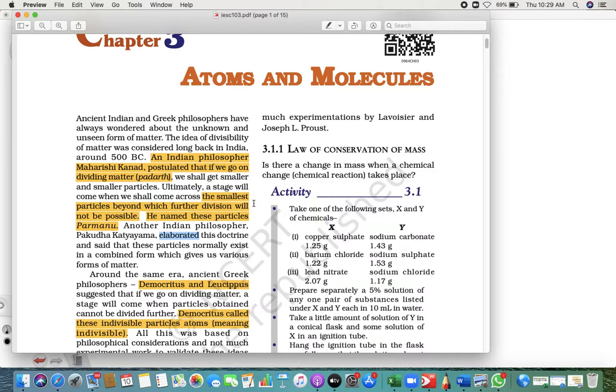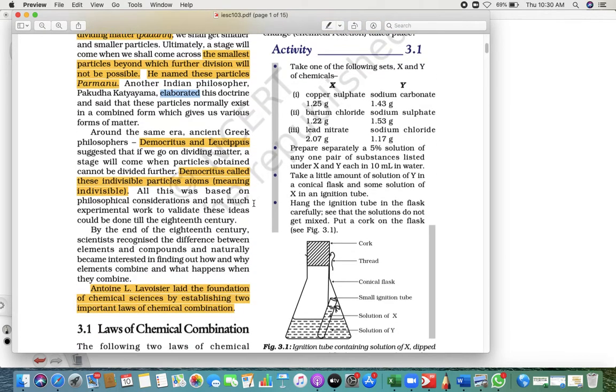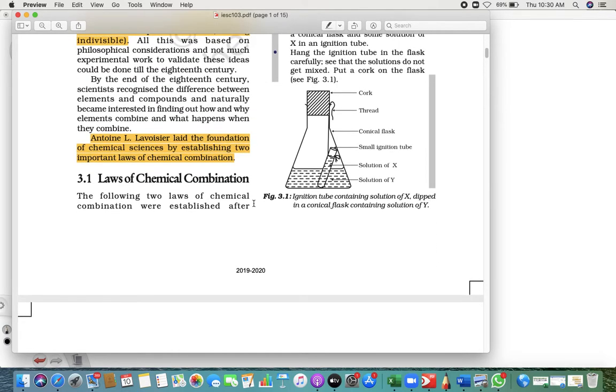According to Indian philosophers, we say it is padarth, and according to the Greek, Democritus and Leucippus, we say it is atom. So that is how it comes into existence. Now, what they talk about next is